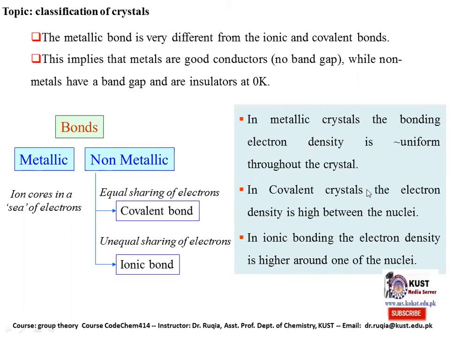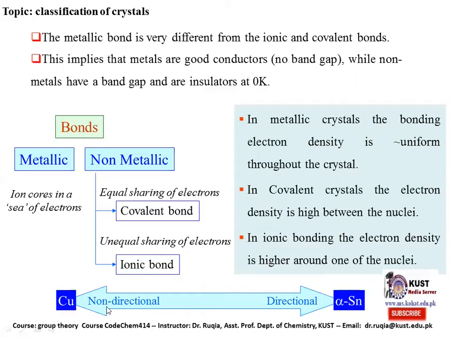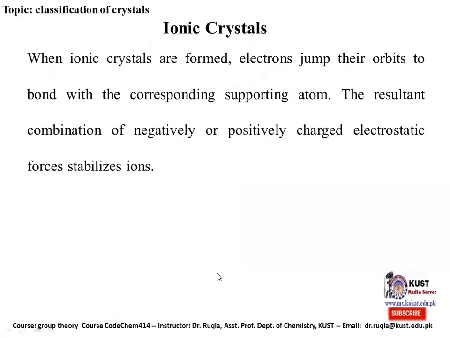In covalent crystals, the electron density is high between the nuclei, while in ionic bonding, the electron density is higher around one end of the nuclei. So the bonds can be either non-directional or directional. In the case of metallic and covalent bonding, the bonding is non-directional, while in the case of ionic, it is directional because the electron density is towards one end.